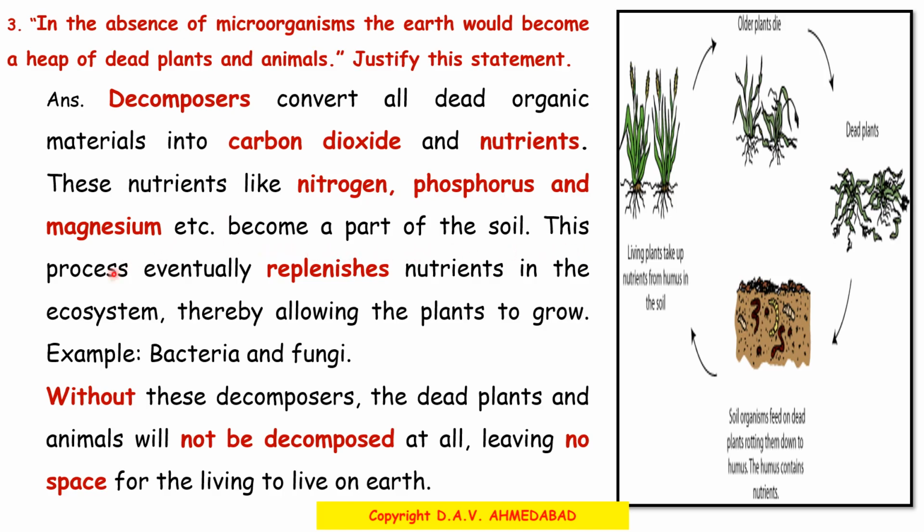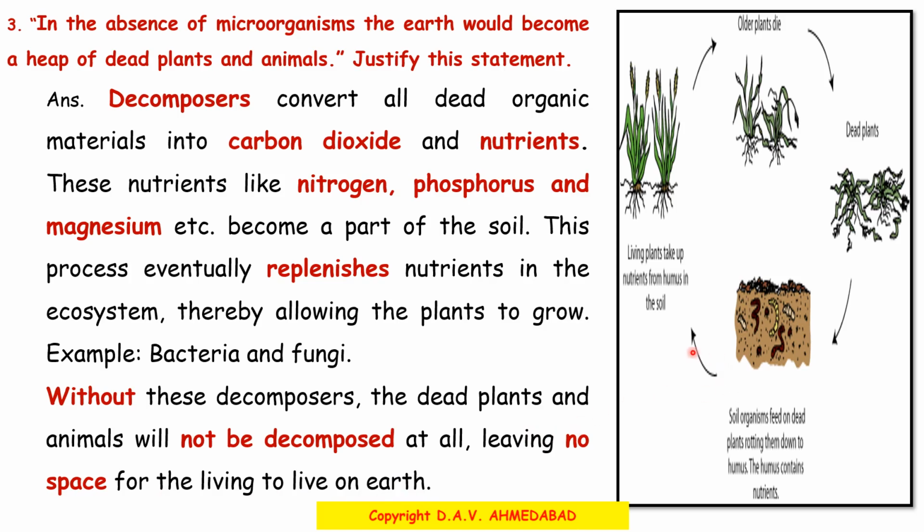This process eventually replenishes nutrients in the ecosystem, thereby allowing the plants to grow. Examples are bacteria and fungi. Without these decomposers, the dead plants and animals will not be decomposed at all, leaving no space for the living to live on earth.